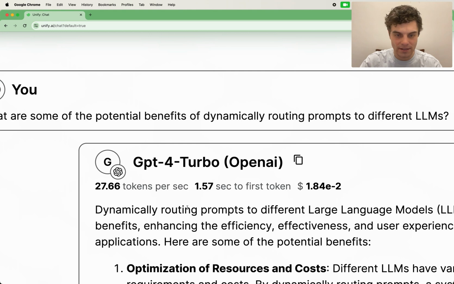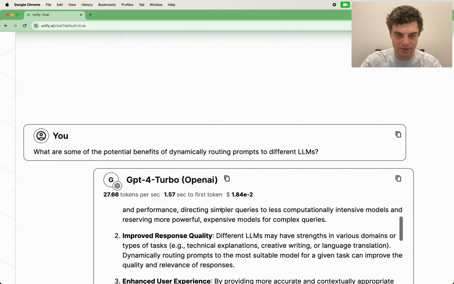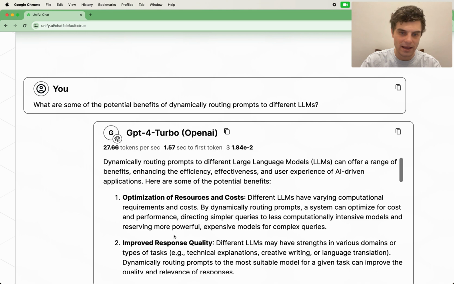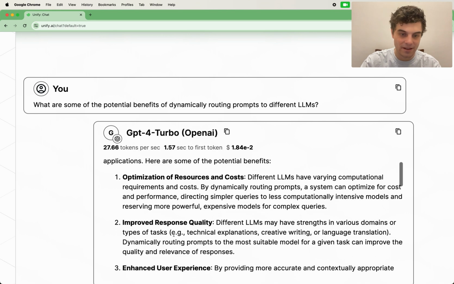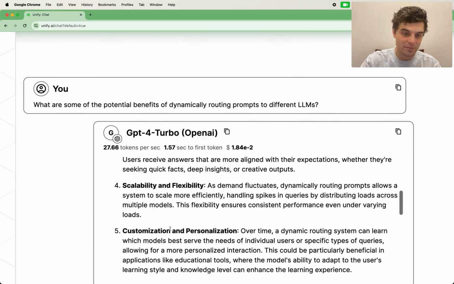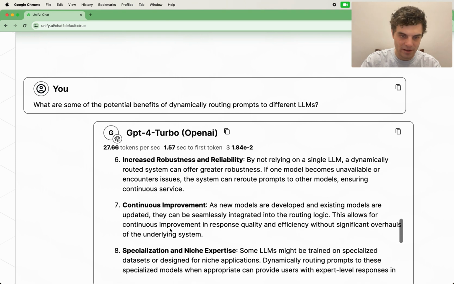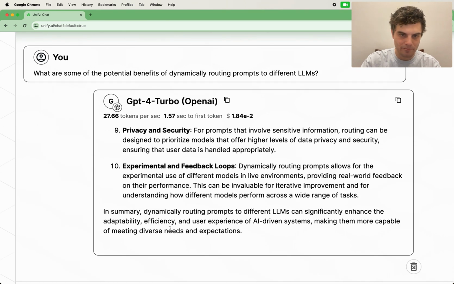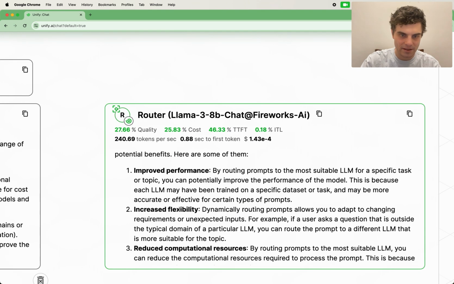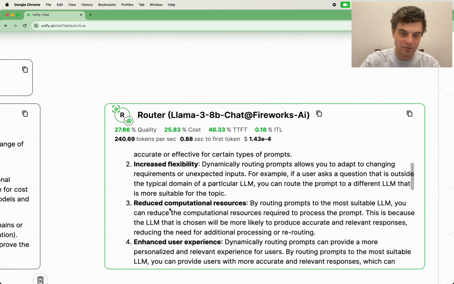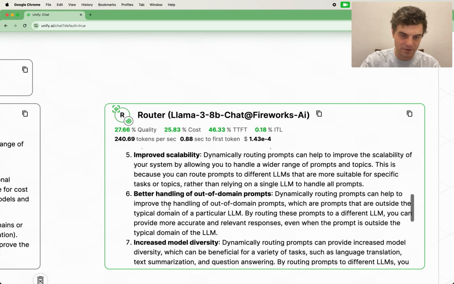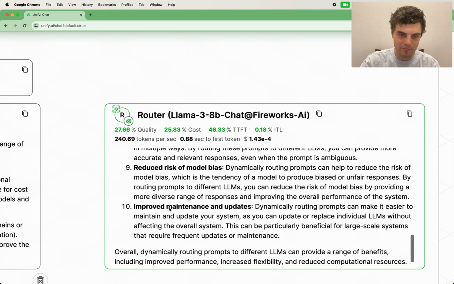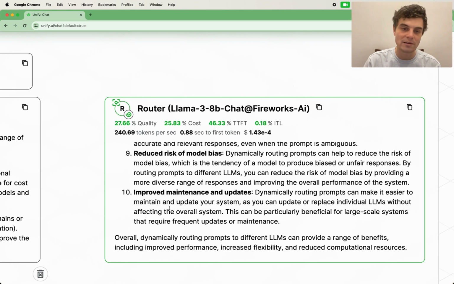Now, of course, the quality is something that we can look into a little bit here. So what about the actual responses? Well, here we have optimization of resource and cost, improved response quality, scalability, flexibility. Yeah, these seem pretty sensible. So what about on this side? Improved performance, increased flexibility, reduced computational resources, improved scalability. So very similar answers. In this case, as we'll see with the benchmarks, we can do this more thoroughly, but just playing around and getting intuition, it seems like the response here was good, similar to GPT-4, and we were able to do it much faster and much cheaper.